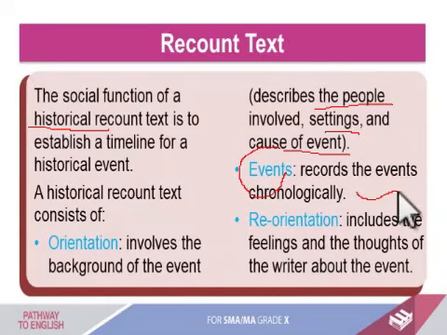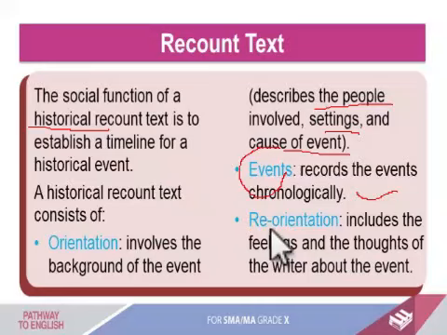For example, first event, the history of Borobudur. First, some king met a queen, and then second event, they got married, and then third event, something like that. So you will tell the events specifically in chronological order, first, second, and so on.